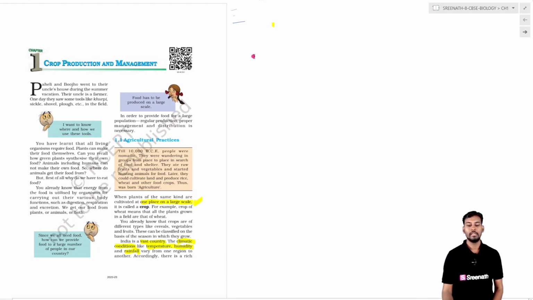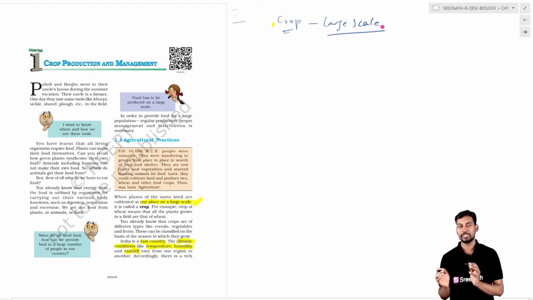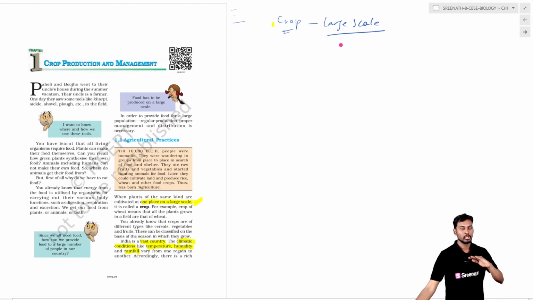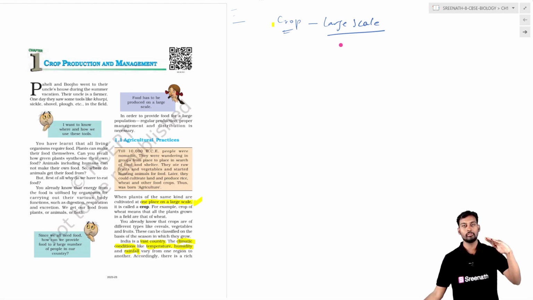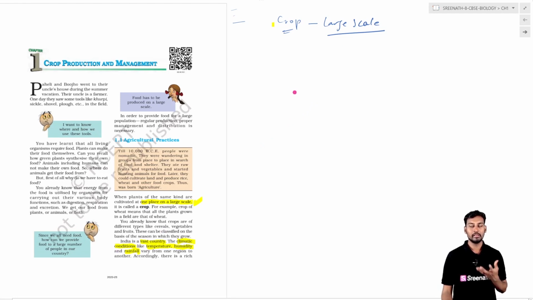And what is a crop actually? A crop is nothing but the large-scale cultivation of the same kind of plantation. When you see agricultural fields, you will find the same kind of crop cultivated acres after acres. The same kind of plants cultivated together over many acres is called a crop.